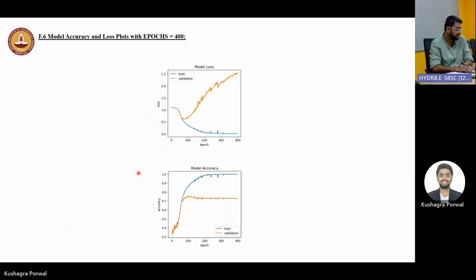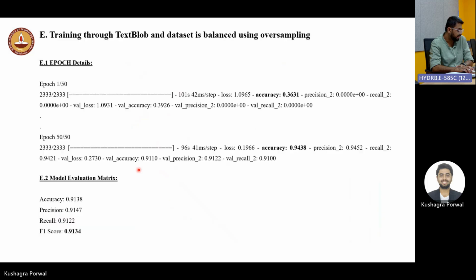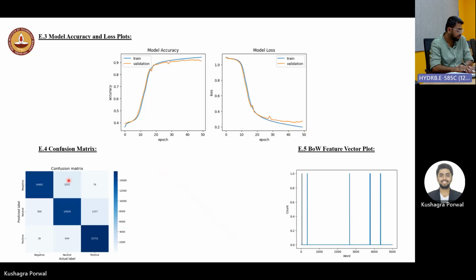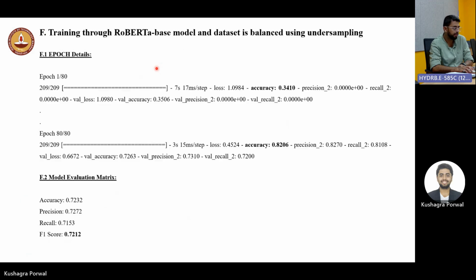The confusion matrix also looks good. Whatever is negative is classified as negative, similarly for neutral and positive. And if we see the model accuracy and loss curves, around 15 or 20 epochs, the training and validation curves are giving good results.